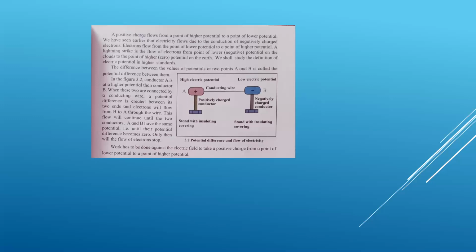So overall, I will say here that electrons will flow from the negative terminal to the positive terminal, and the current will flow from the positive terminal to the negative terminal. So children, keep in mind that electrons flow from the negative terminal to the positive terminal, and the current will flow from the positive terminal to the negative terminal.